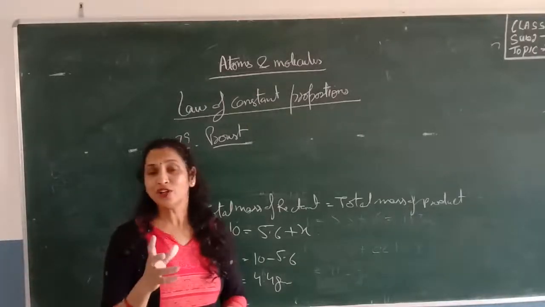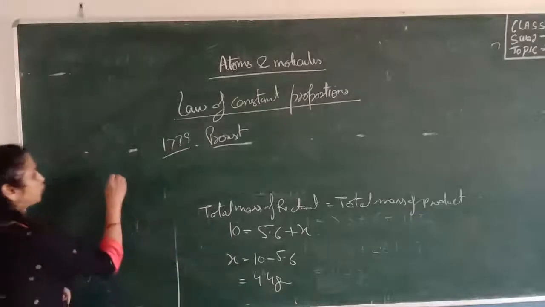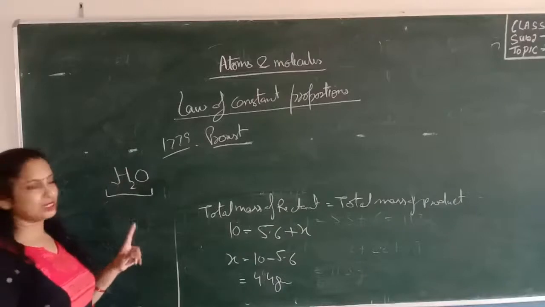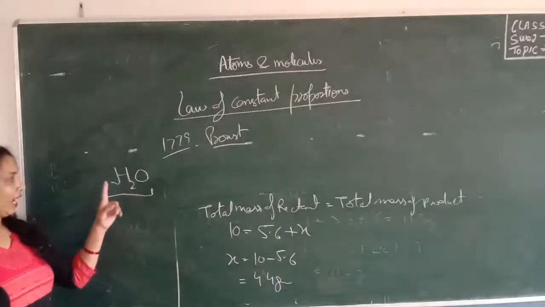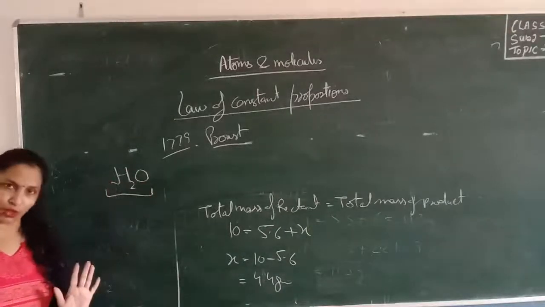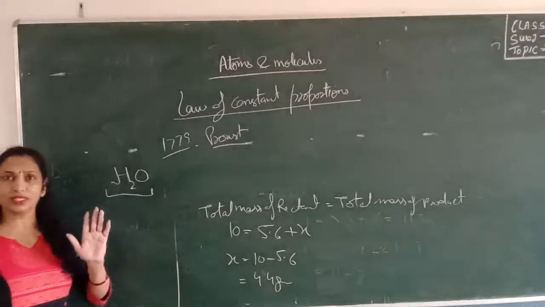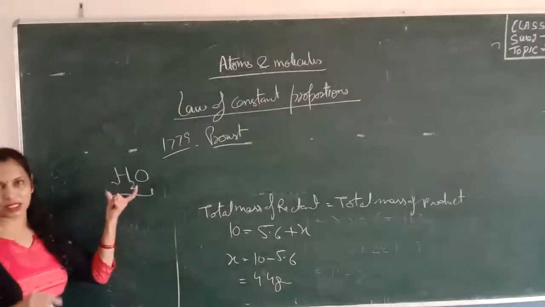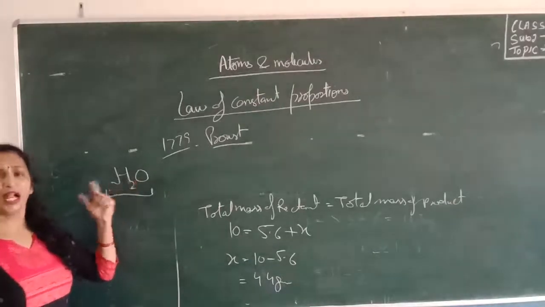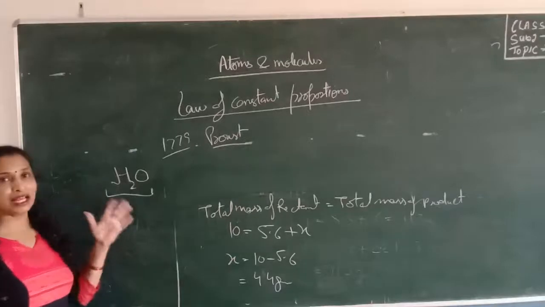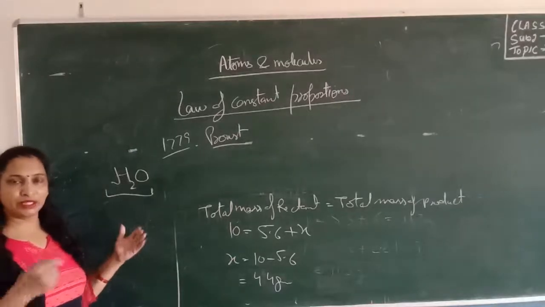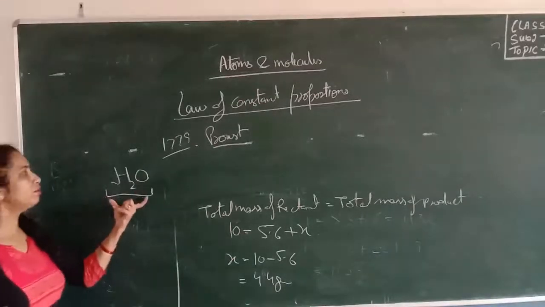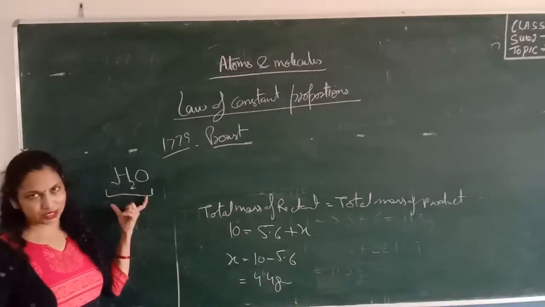The meaning of this law is, suppose we take the example of water. We know that water is made up of two elements, hydrogen and oxygen. Hydrogen combines with oxygen to form the water molecule. According to this law of constant proportion, the water molecule always consists of the same two elements, hydrogen and oxygen. It can't happen that other elements like carbon or sulfur are there. So a chemical compound always consists of the same elements combined together.